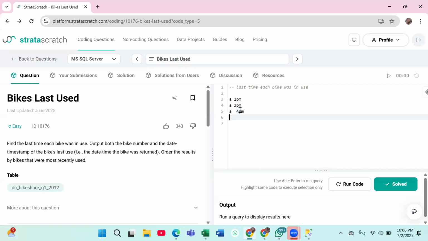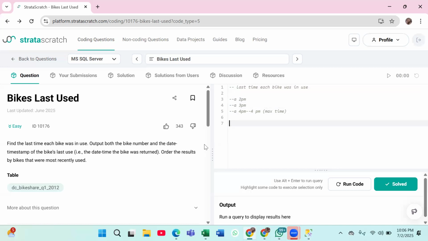So when is it last used? At what time has this bike been used at the last? It's 4 p.m., right? That means your maximum time. The last time will be your maximum time only, correct? Correct, everyone? So we need to find out that only.